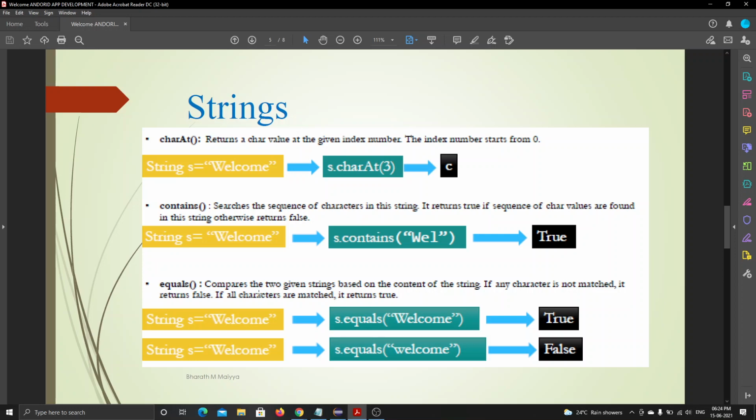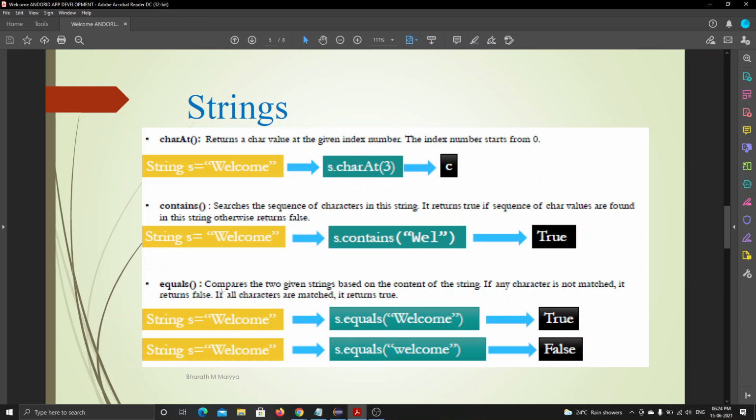Equals is nothing but comparison of two strings. Whether this welcome is similar. Tell me, to programming, explain contain, what programming? Okay, I will explain after this three. Okay.